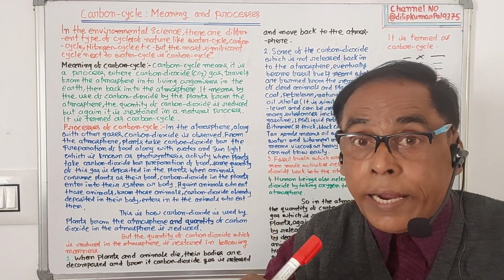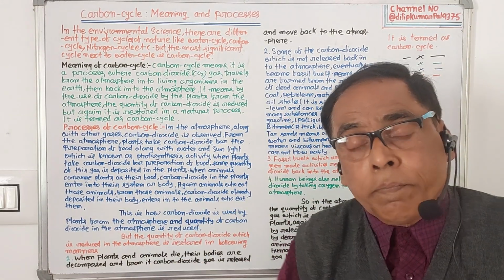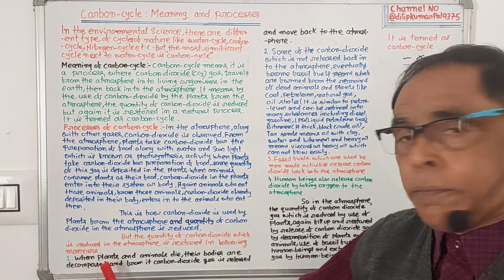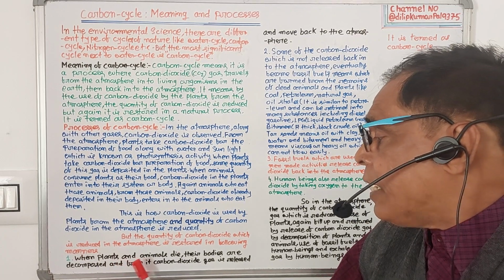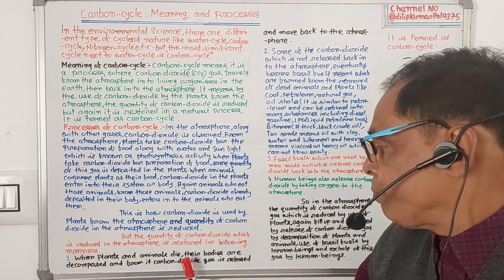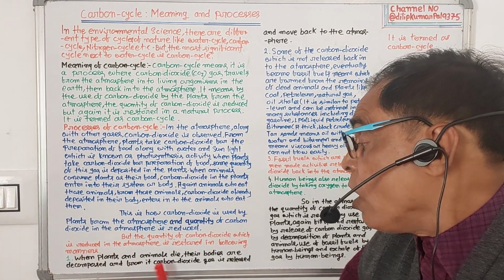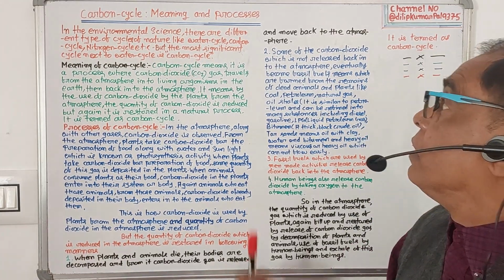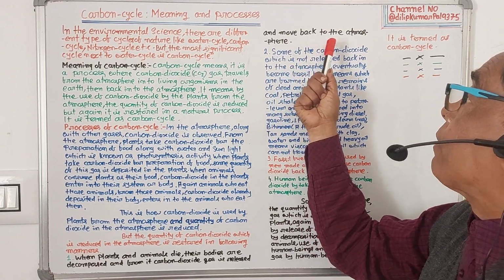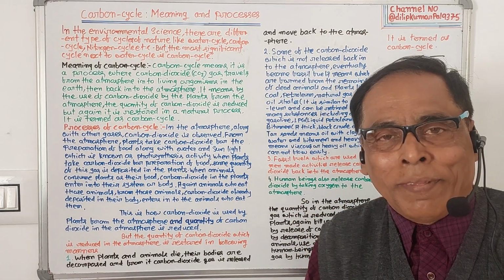In the following manner, it is restored again. So what are the methods? Number one, when plants and animals die, their bodies are decomposed, and from them carbon dioxide gas is released and moved back to the atmosphere.